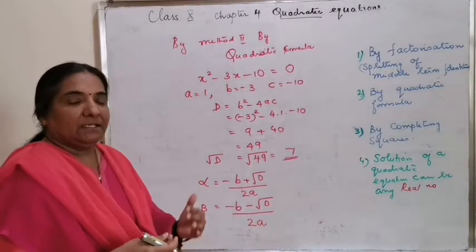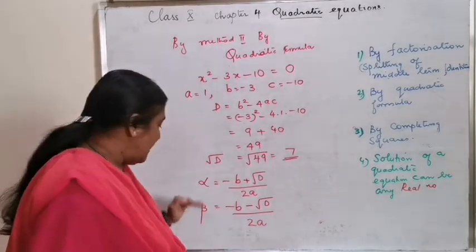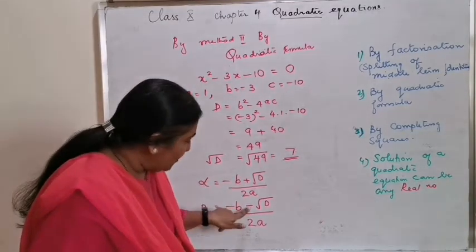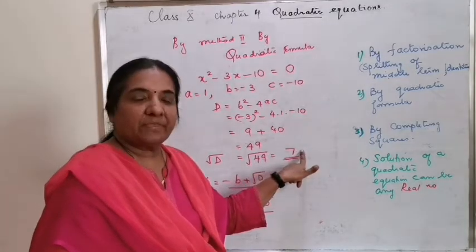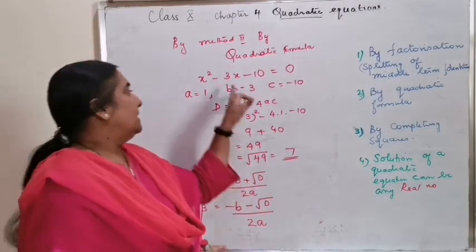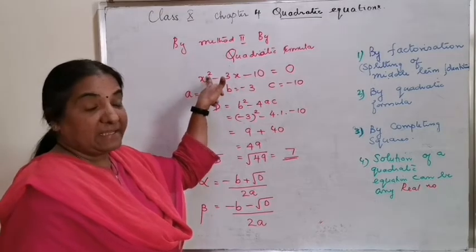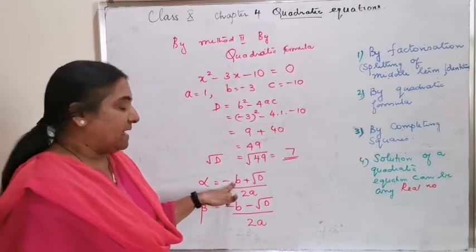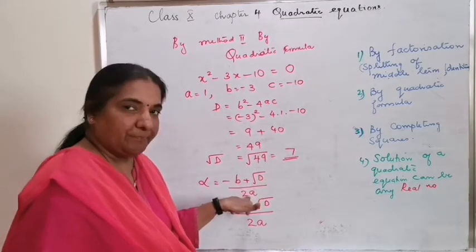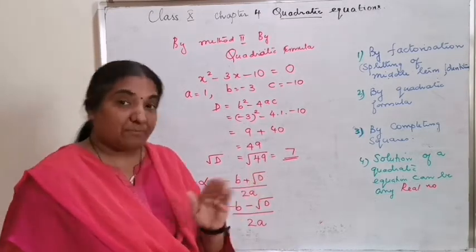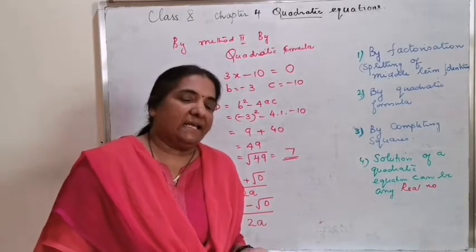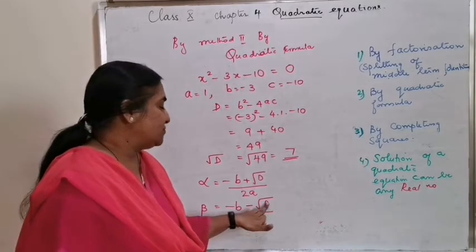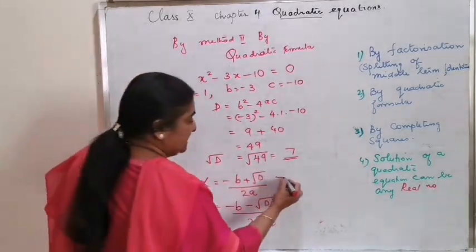The second condition is that a quadratic equation can have a maximum of 2 zeros. That is why the formula is minus b plus root d by 2a. In front of a square root there can be a positive as well as a negative number. That is why the second formula is minus b minus root d by 2a.